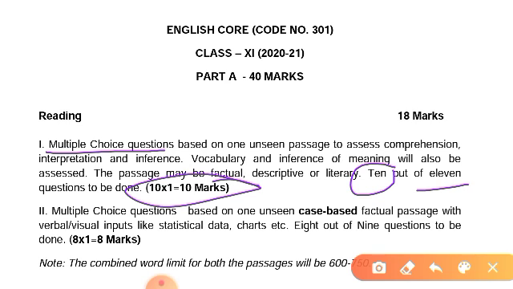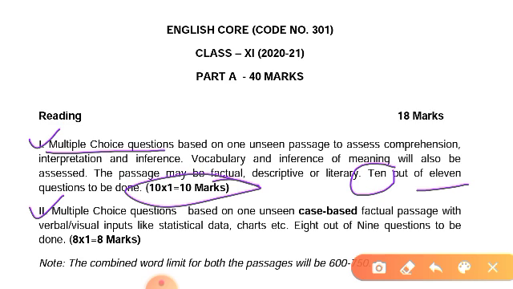Next, you have the second passage, with multiple choice questions based on one unseen case-based factual passage with verbal and visual inputs like statistical data and charts. 8 out of 9 questions should be done.